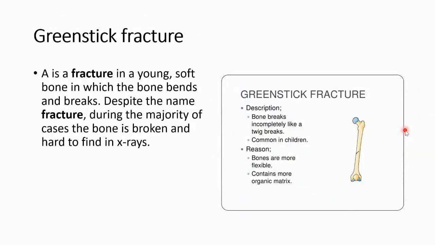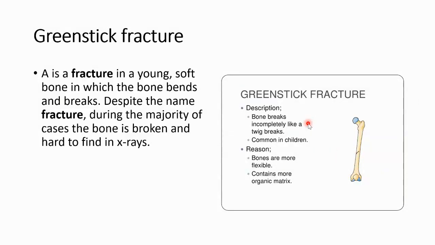Next, we have a greenstick fracture, which is a fracture generally seen in a young, soft bone, children, in which the bone bends and breaks. But despite the name fracture, in the majority of the cases, the bone is broken and difficult to find in x-rays. Right here, a greenstick fracture.